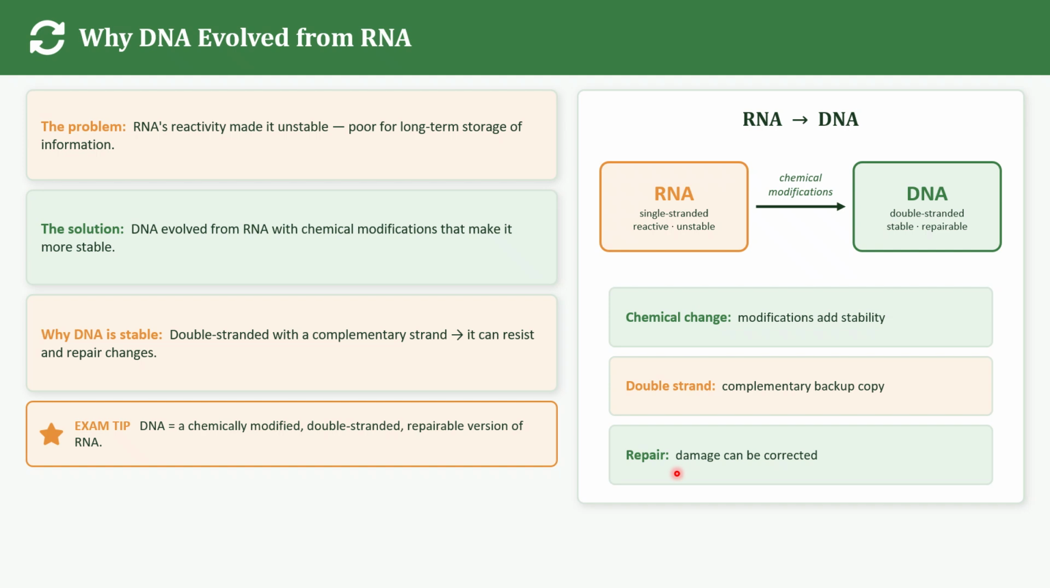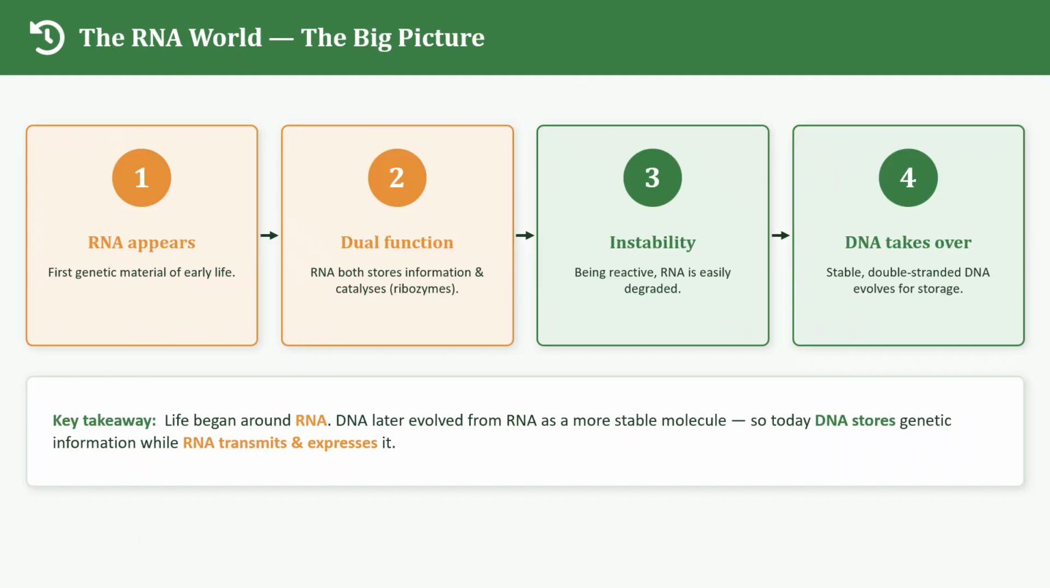Then let's see some advantages of DNA. DNA is chemically more stable and less reactive. It is double stranded, protected by complementary strands, easily repairable, and ideal for long-term storage. So DNA gradually replaced RNA as the primary genetic material. Let's move on to the next one. Next we are going to see the RNA world big picture.